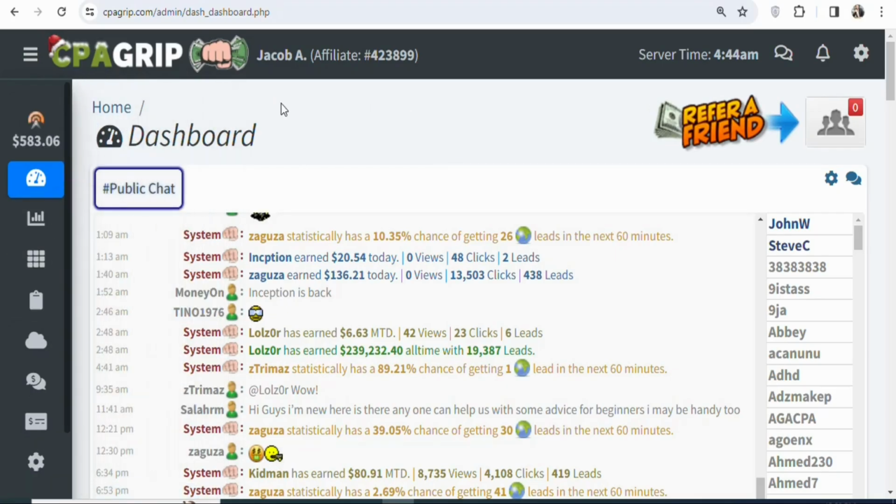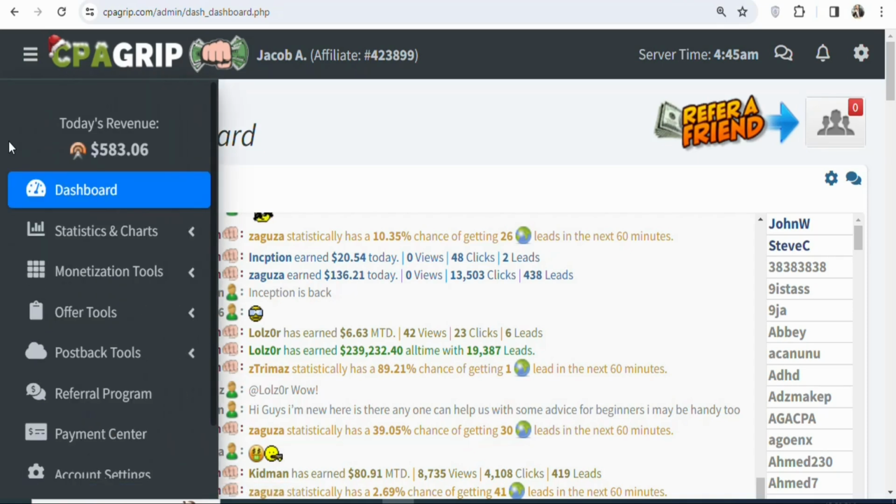The first step is that you have to join a CPA marketing network. In this case, I'm using CPA Group. You can create a CPA Group account wherever you are in the world. So just search for CPA Group. Once you search for it, you can create your free account.